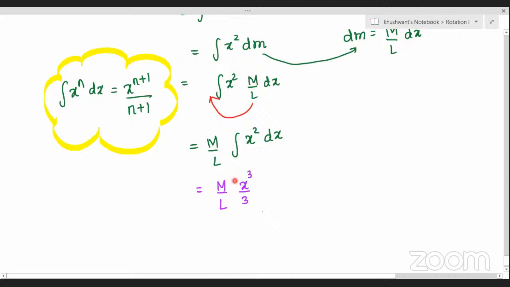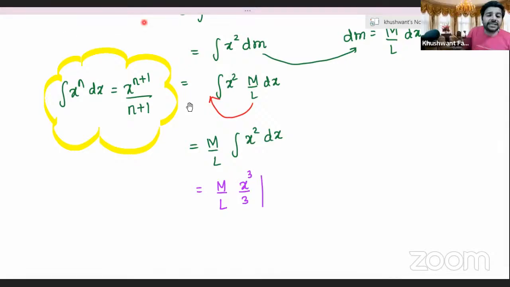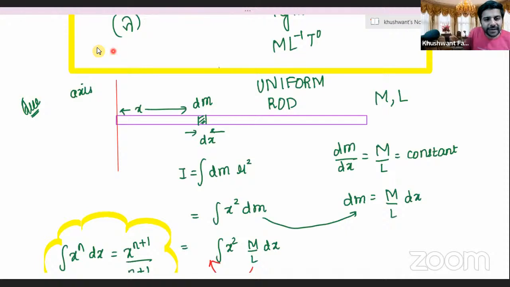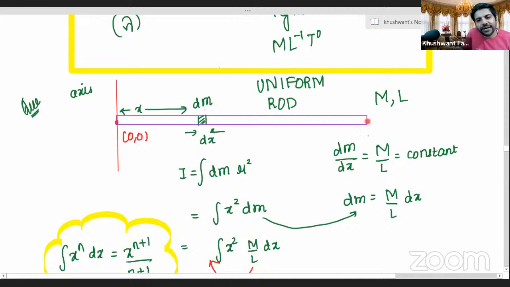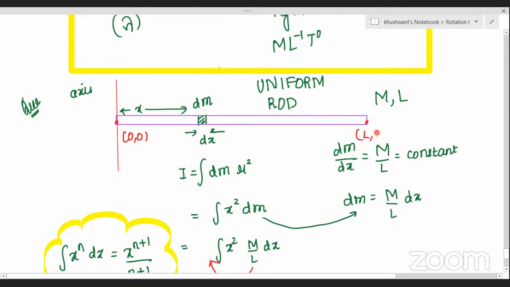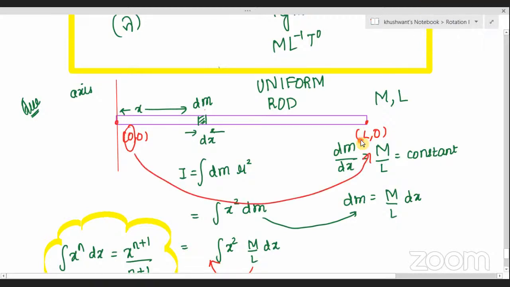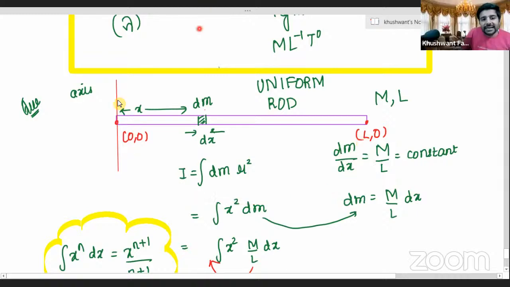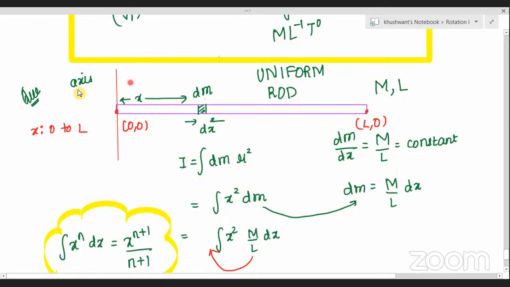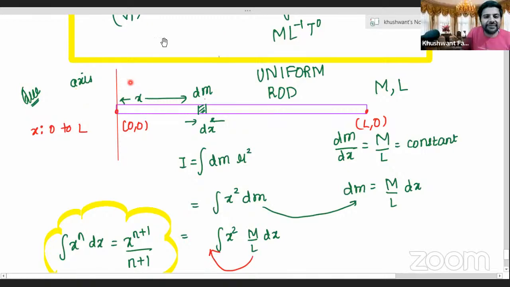Am I correct, Vasu? Now, what are the limits for x? Achal, suppose the point where we are taking the axis is 0, because we are taking x from here. So the coordinate of this point should be how much? L, 0 or 0, L? L, 0. So we can see that here x is going from 0 to L. On that account, what should be the limits for x? The limit of x should be 0 to L. Can we take that in the integration here?